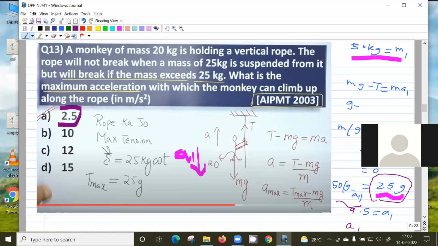This is the limiting case. In the limiting case, the tension will be maximum, so 50 g minus 50 a1 should equal 25 g. No, I'm making a mistake. Yeah, my answer is wrong, but my step, the equation, is correct; the calculation is wrong.